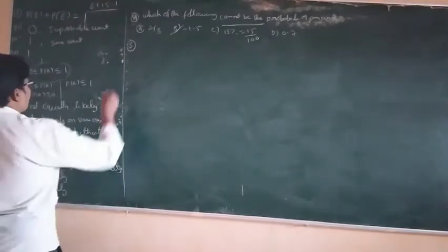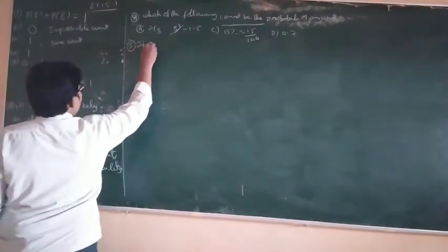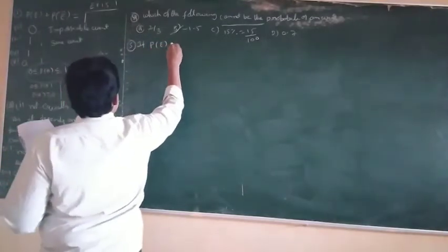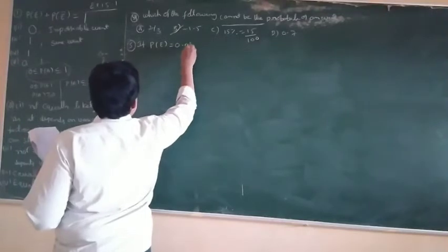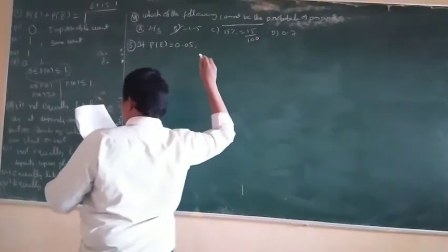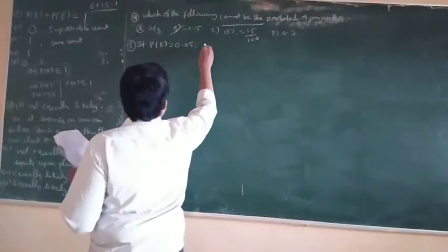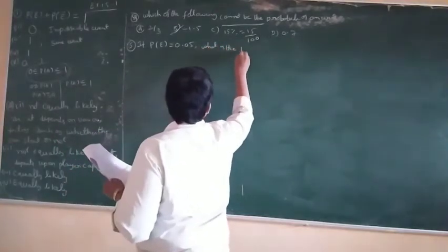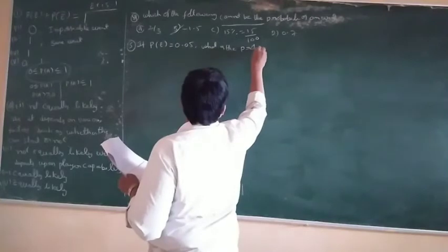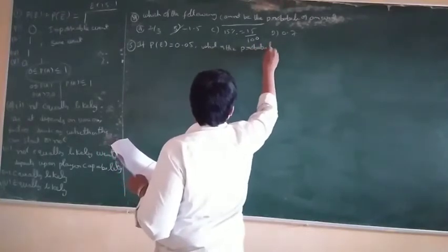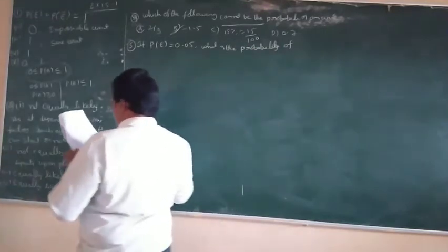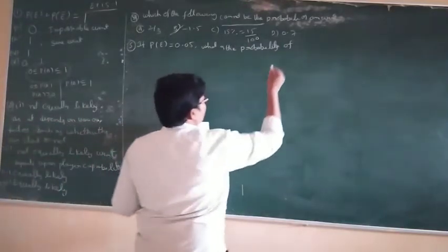Next, the fifth one. If P of E is equal to 0.05, what is the probability of not E?